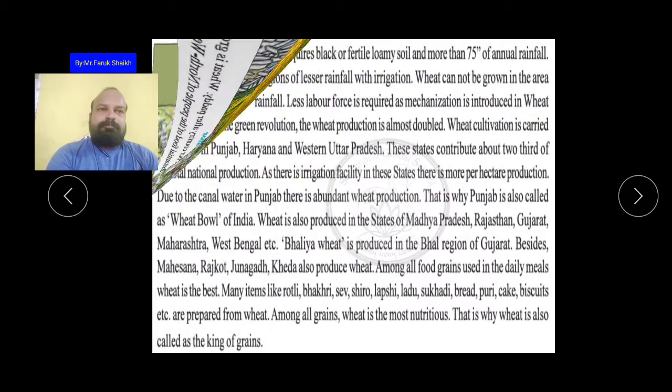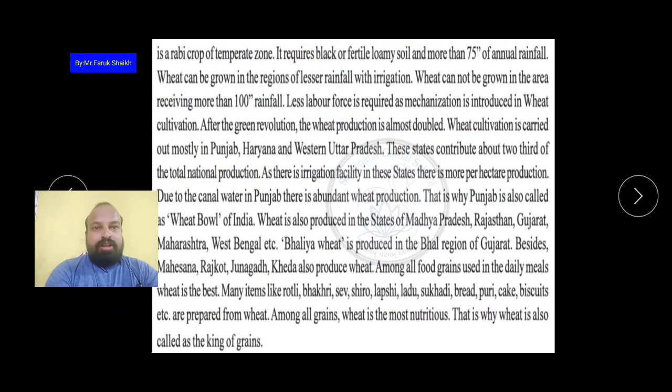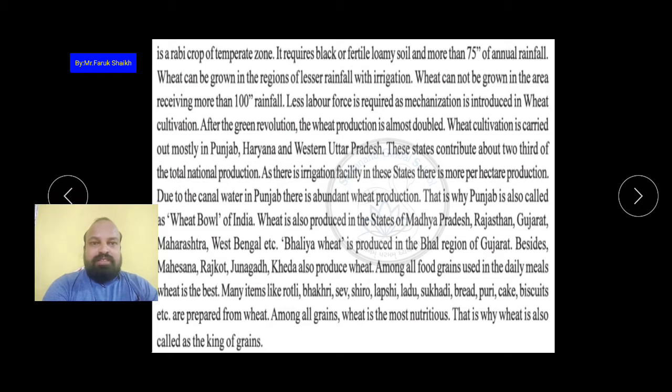Wheat is a rabi crop of temperate zone. Now all of you understood what is called the rabi crops. The rabi crops means crops which are grown, which are carried out in the winter season. यानी कि विंटर सीजन में जिस क्रॉप्स को उगाया जाता है, दैट क्रॉप इज कॉल्ड द रबी क्रॉप्स. So wheat is also a rabi crop. Okay, just keep it in mind.